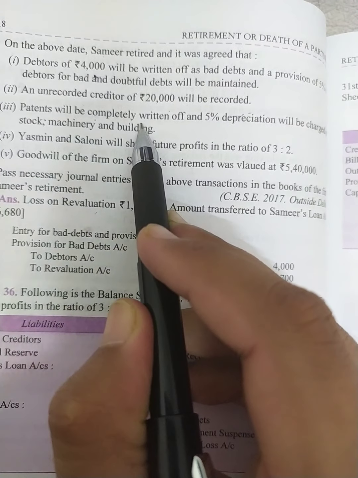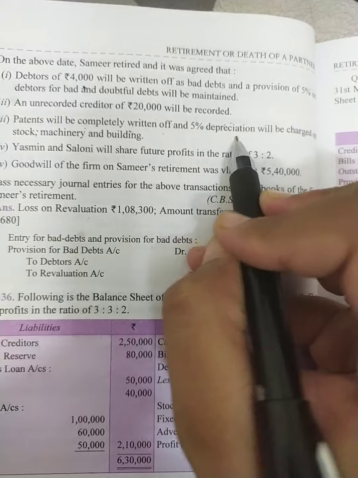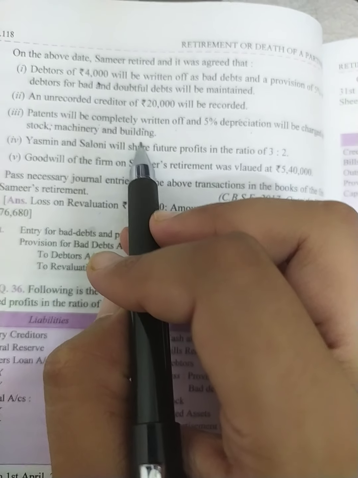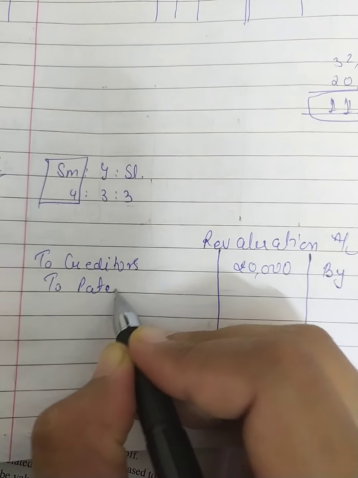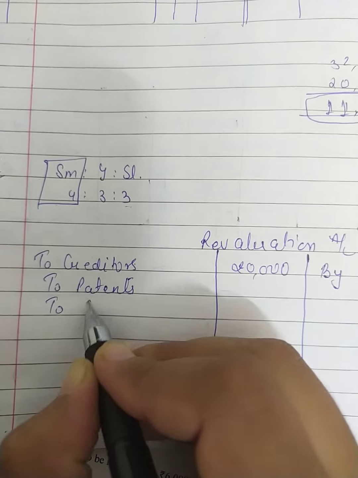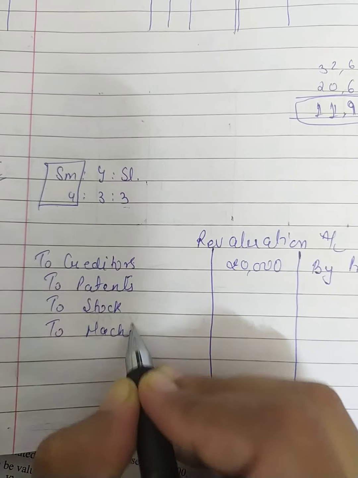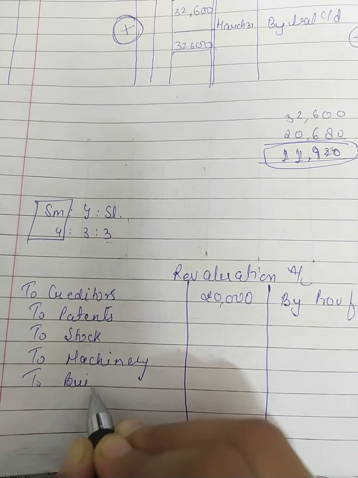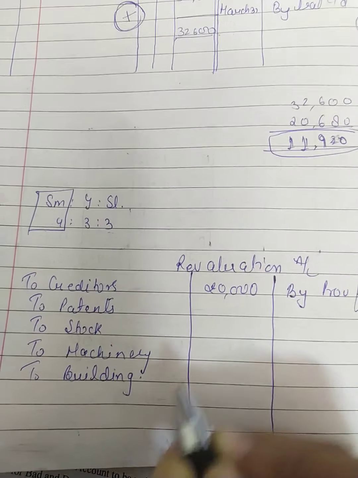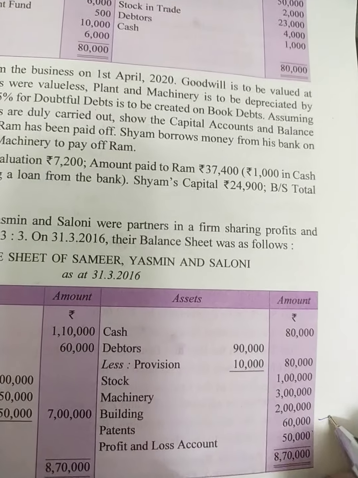Patent will be completely written off. It means our patent has been completely written off, and we will have to charge 5% depreciation on stock, machinery and building. So I am continuously writing here patents, stock, machinery, building. Now come to the values. First, patents 60,000, the whole amount we will write.